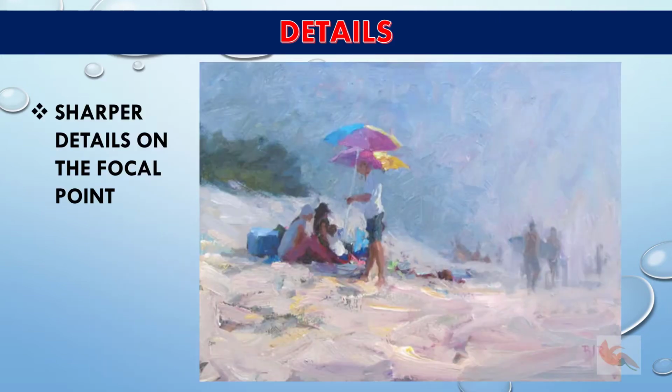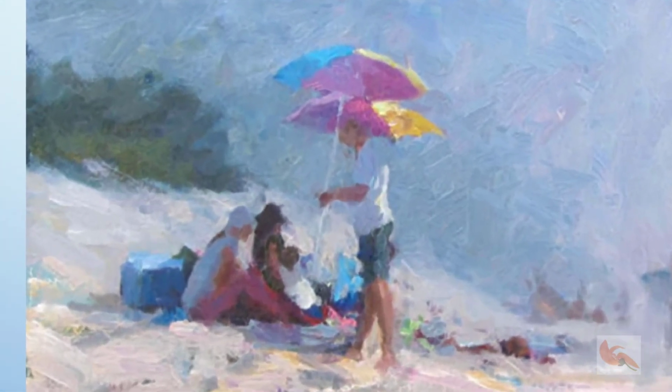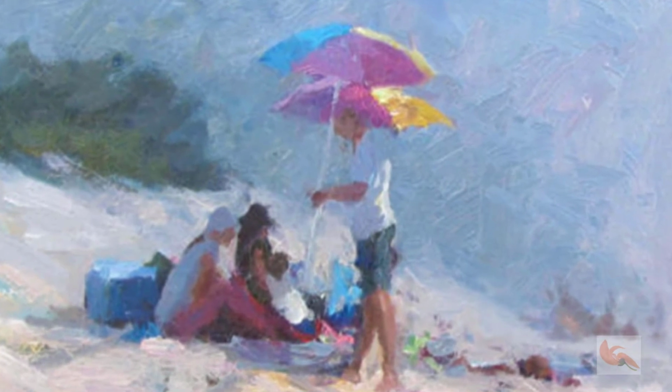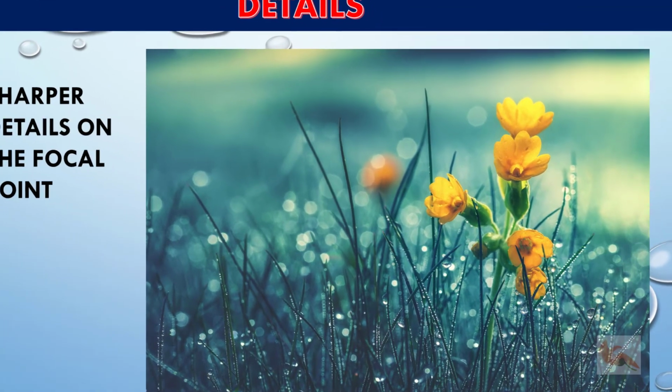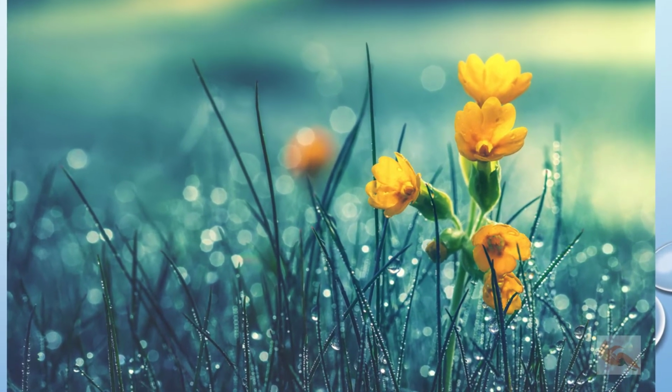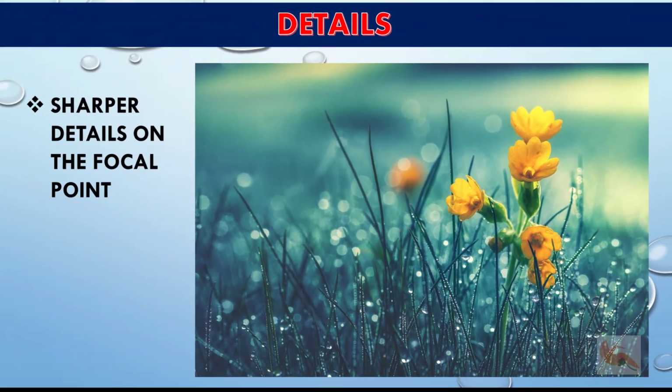Details. So far, we have looked at value and contrast, color, and leading lines as ways to intentionally highlight a focal point or inadvertently bring too much attention to an area that's not the focal point. The sharper and more detailed an area of your image, the more the viewer's eye is going to be drawn towards it. Photographers use something called depth of field, which is the distance where objects are in focus. A narrow depth of field means that only a small part of the image is in focus and everything else is defocused, either the background, foreground or both.